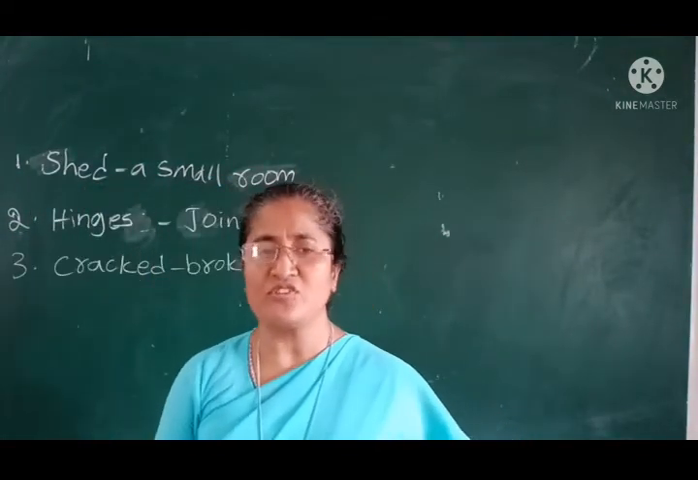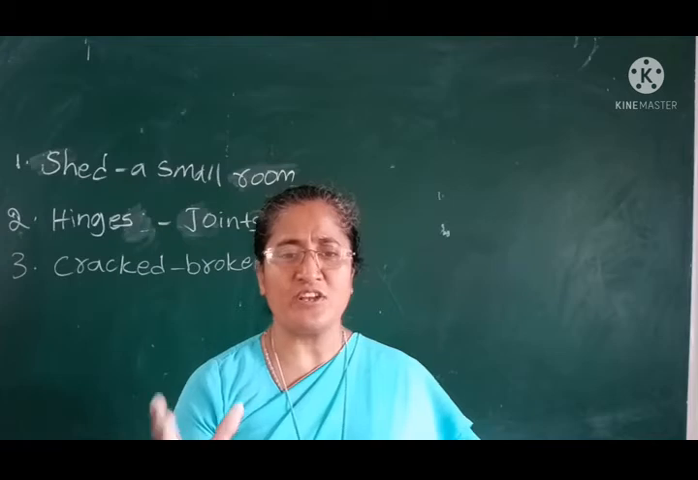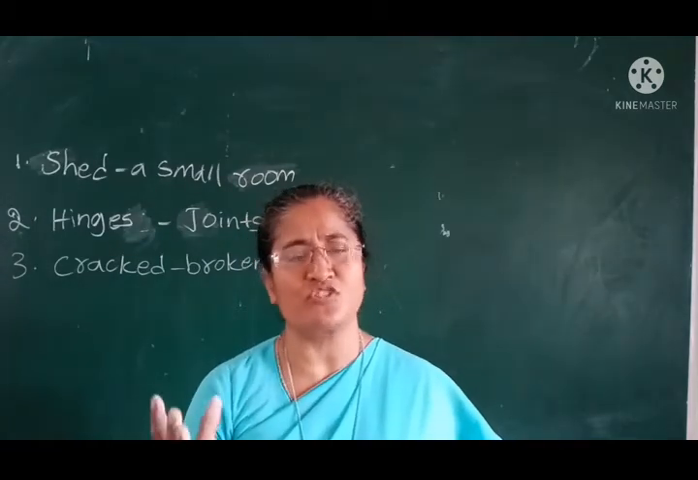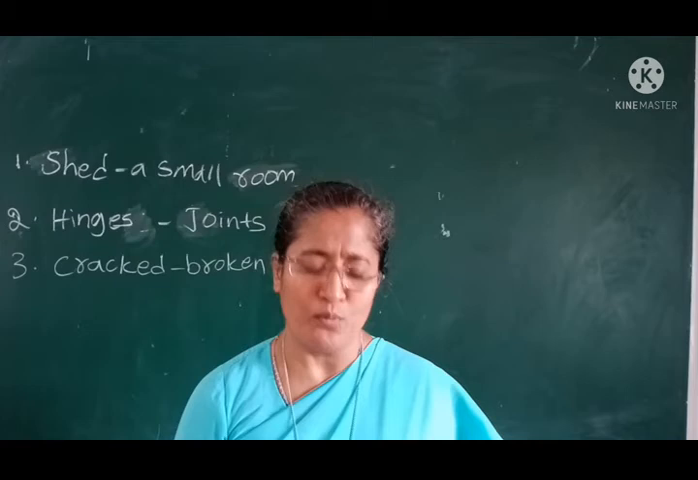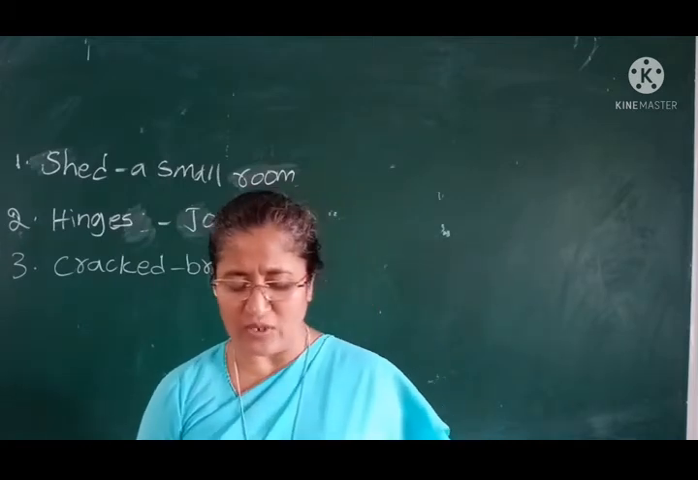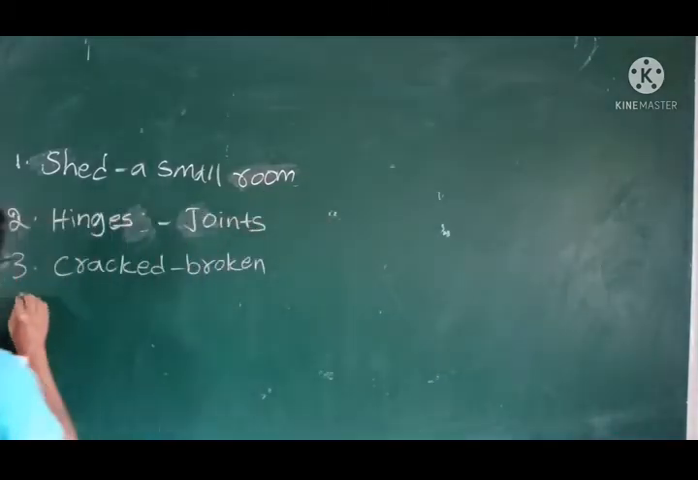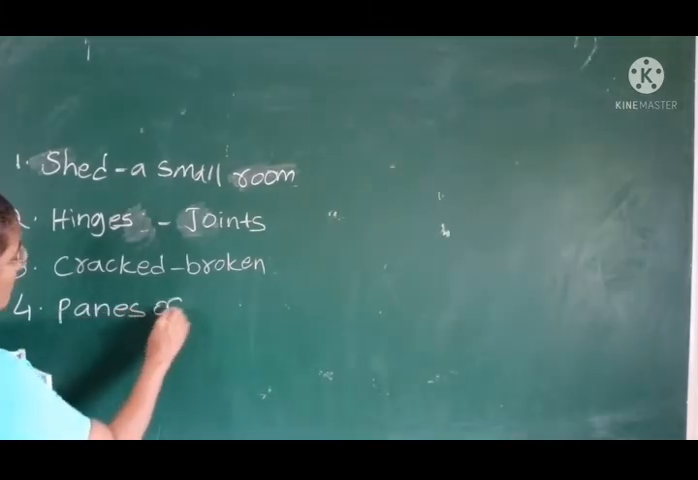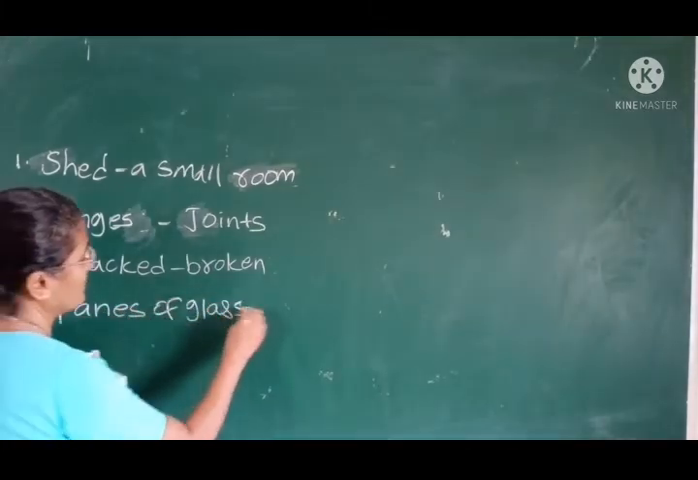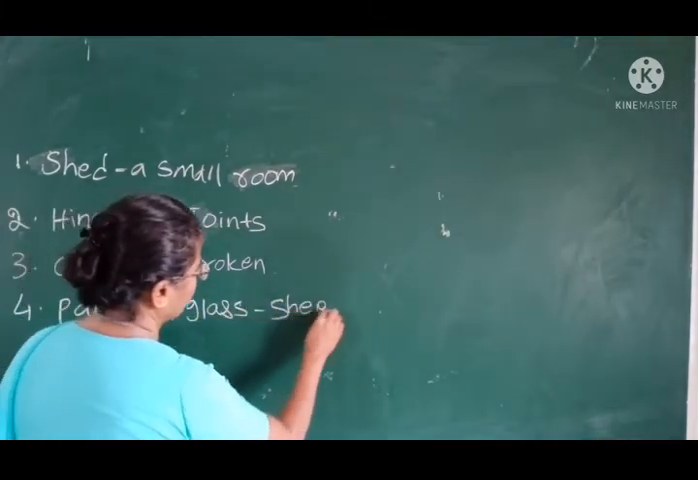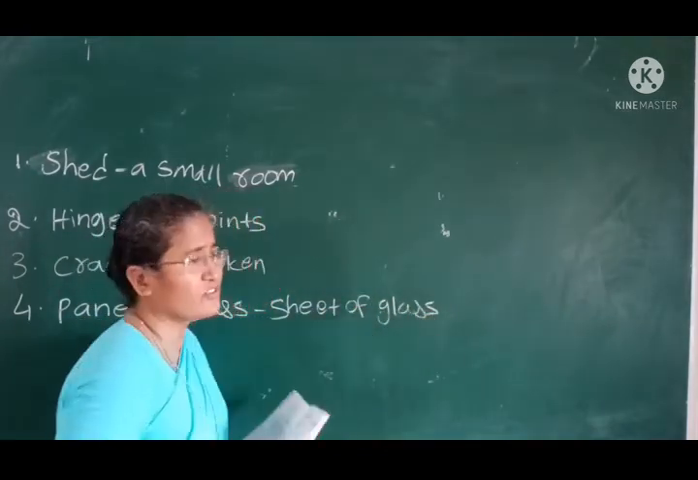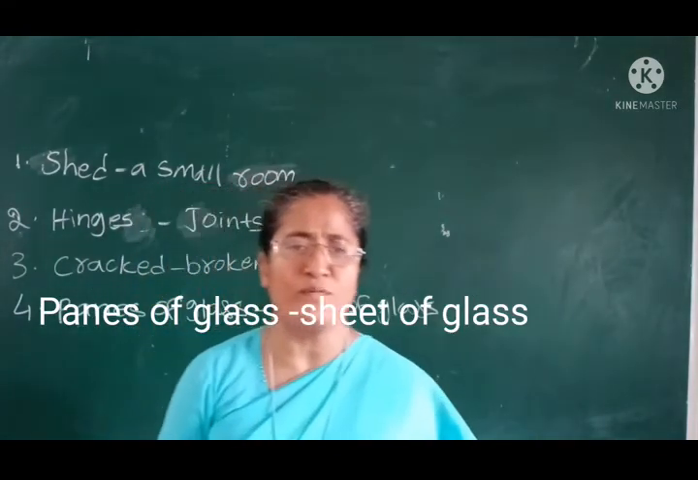Panes of glass means sheet of glass. We buy the sheet for the windows and doors. We cut it according to the shape of the window or door. We put it. So here, panes of glass means sheet of glass. These sheets of glasses are cut into different shapes according to the window and door.